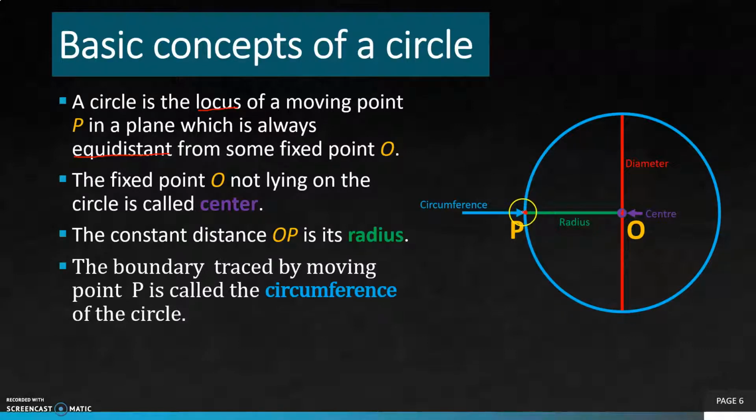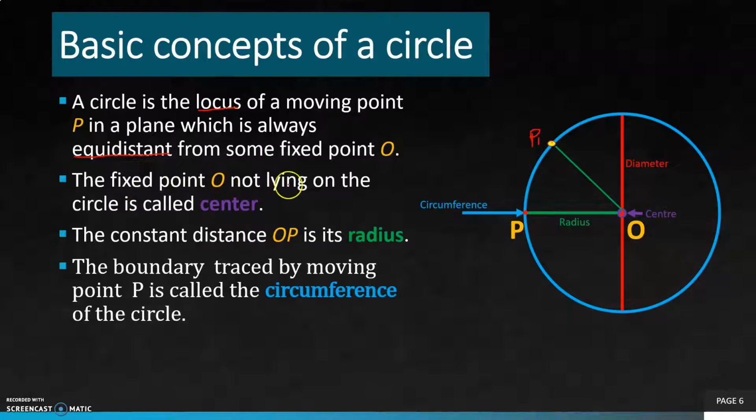Suppose P moves along this circular path and reaches this position. This is the new position of point P after moving, this is P1. When we join this point P1 to O, the distance from O to P and O to P1 remains the same, meaning they are always equidistant from this center point O.